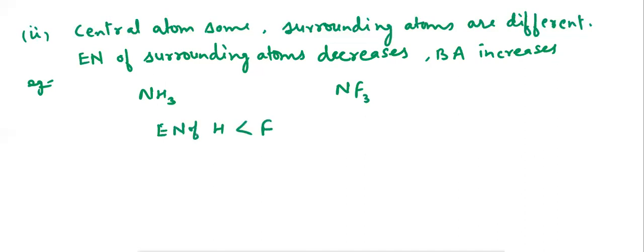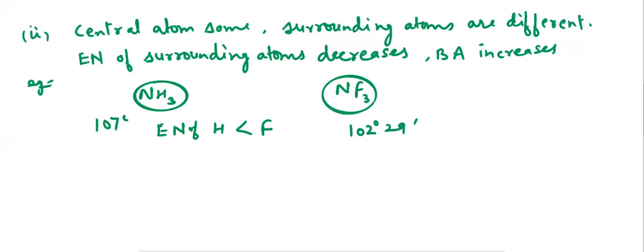So because the electronegativity of surrounding atoms in this case is more as compared to ammonia, the angle observed in case of NF3 molecule is 102 degree 29 minute and angle between H-N-H bond here is 107 degree. So as the electronegativity of the surrounding atom increases, bond angle decreases. So bond angle for NF3 molecule is lesser than the bond angle for ammonia.